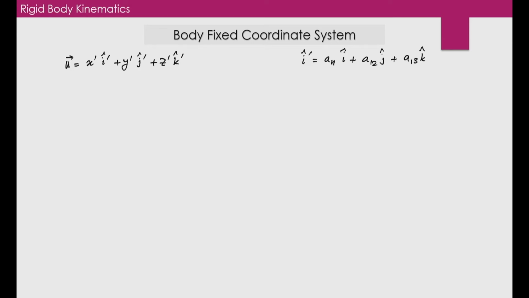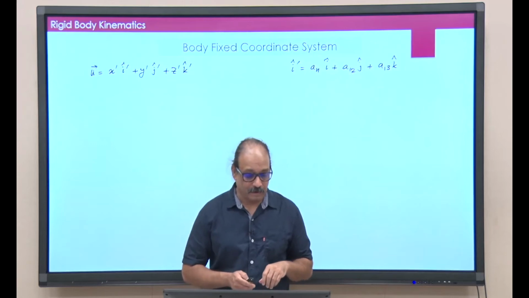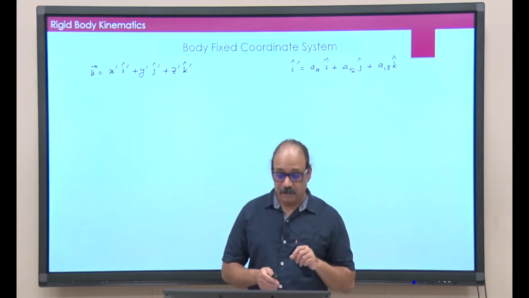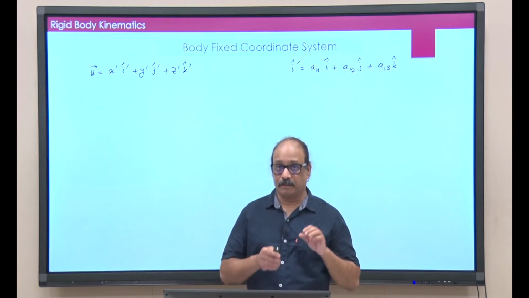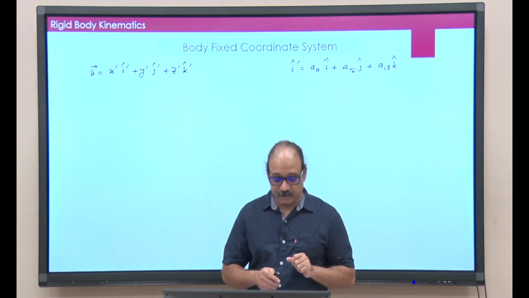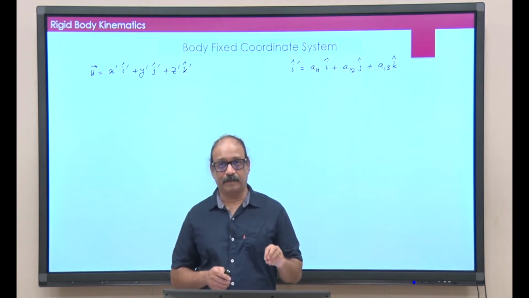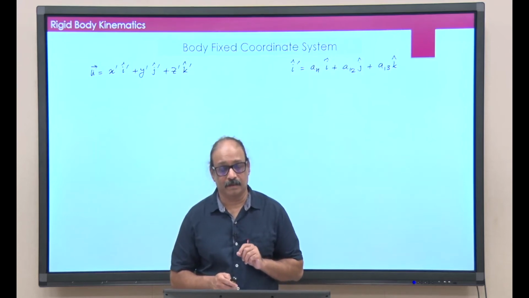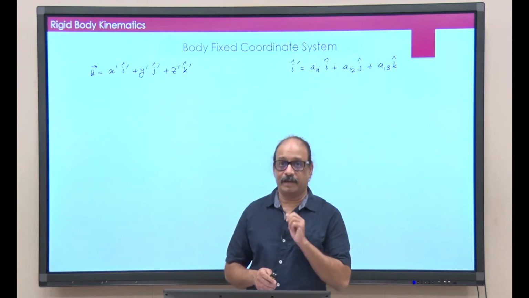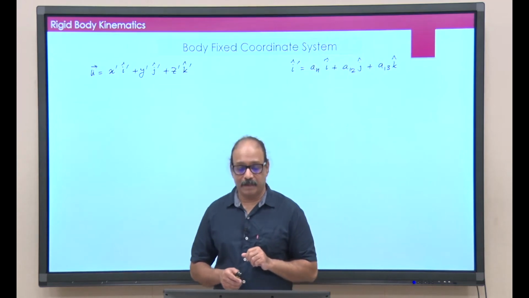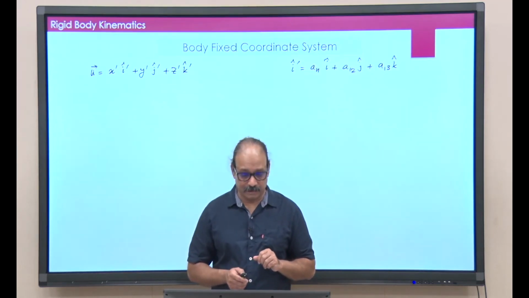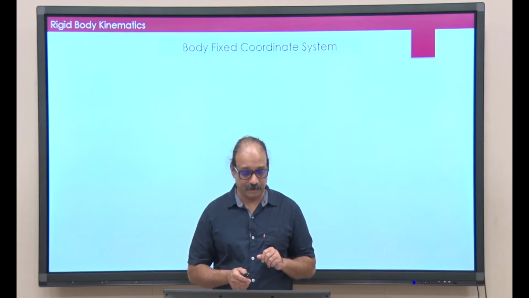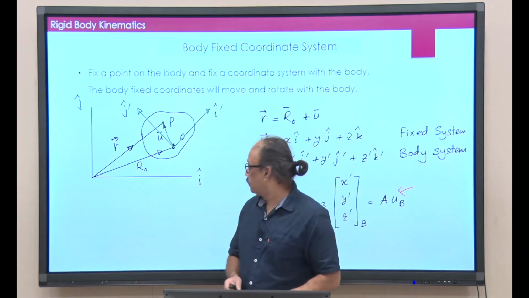What I am going to do is this: how do I find that A matrix is the question. So, let us start by doing this. The u vector, remember the diagram, u vector was x prime i prime plus y prime j prime plus z prime k prime. Now, look at the i prime vector. I will quickly go back to the previous slide. Look at this i prime vector.